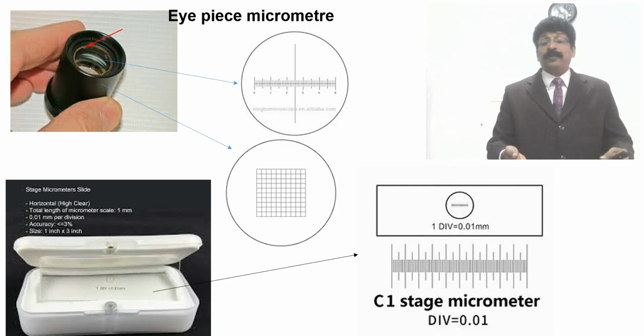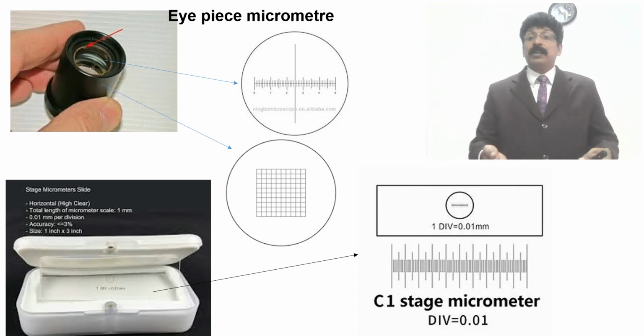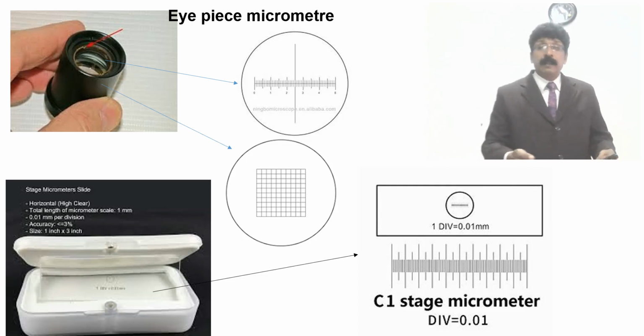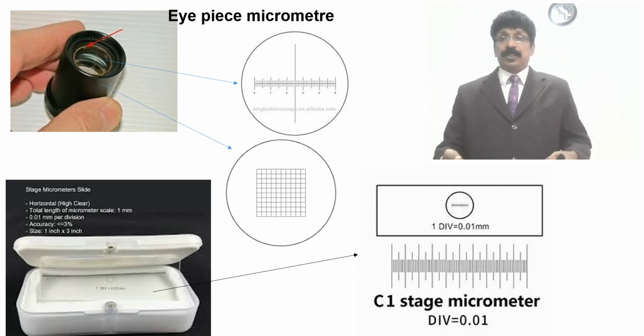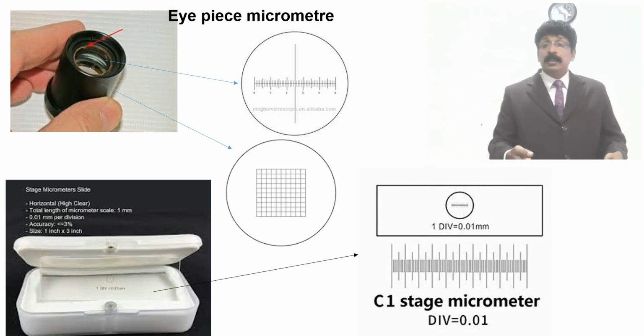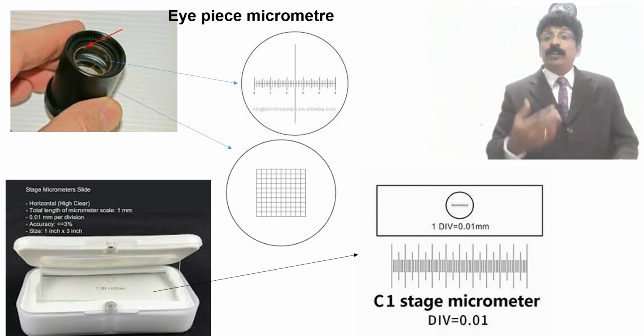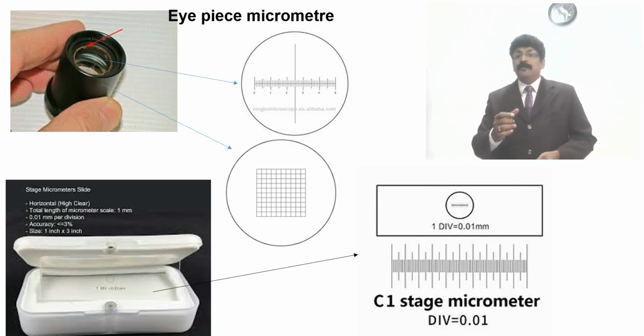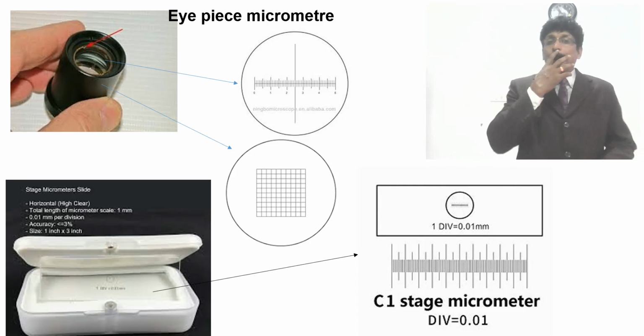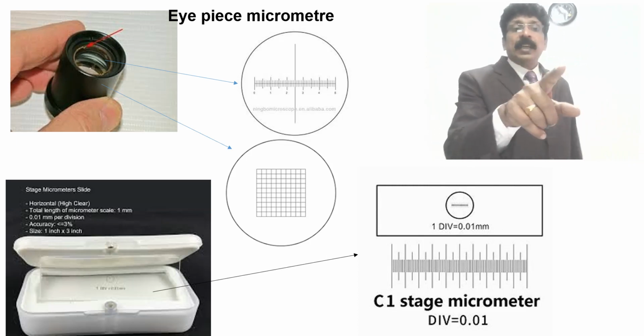Whichever microscope you are going to use, you have to do the calibration in that. That is very important, because first you observe in 10x, and if you are going for 45x, you turn to 45x and see the coincidence of the stage micrometer and the eyepiece micrometer.